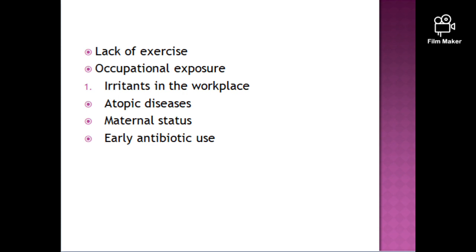These can be found in industries such as baking, spray painting of cars, woodworking, chemical production and farming.